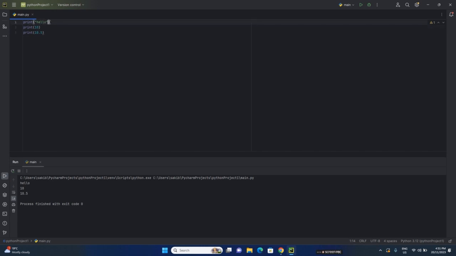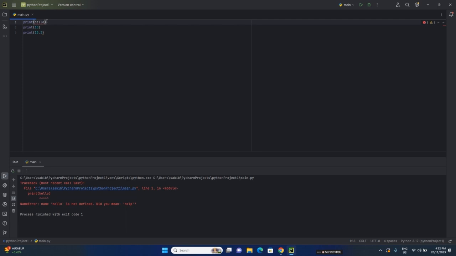So for example, if we take out these quotation marks from here, then let's see what happened. It says error in line 1. That means line 1 has an error, the code is not working.